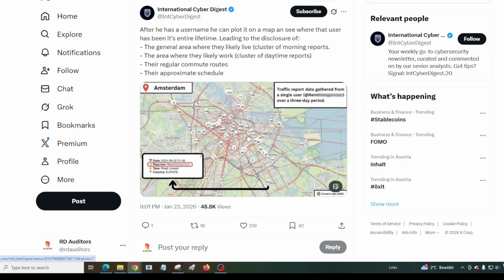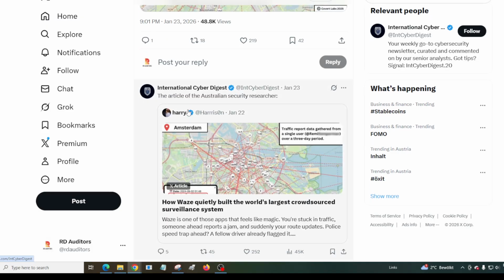It can track your whereabouts based on where you've been the whole time you've used the Waze app. So this is bad. If someone wanted to monitor you, this can give scope to potential kidnapping, hijacking, theft, crime, locating your whereabouts and your movement. So this is a real bad situation.